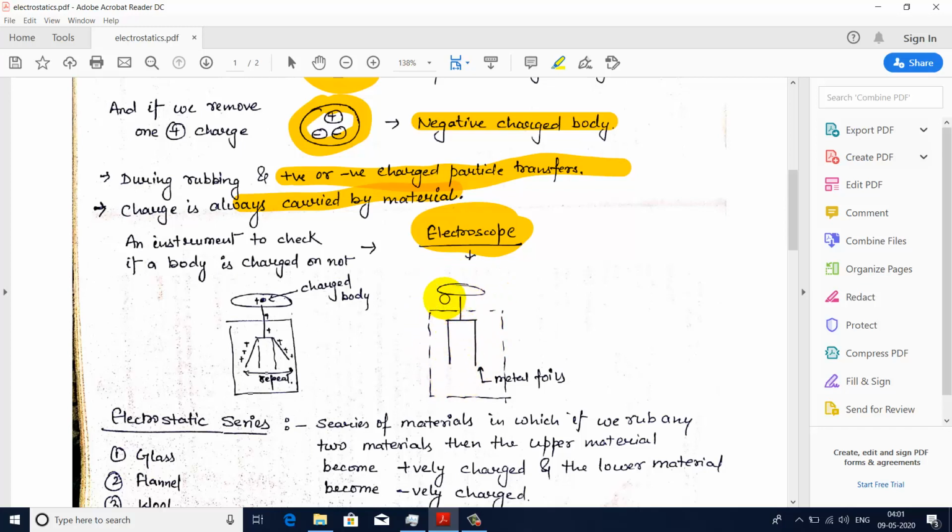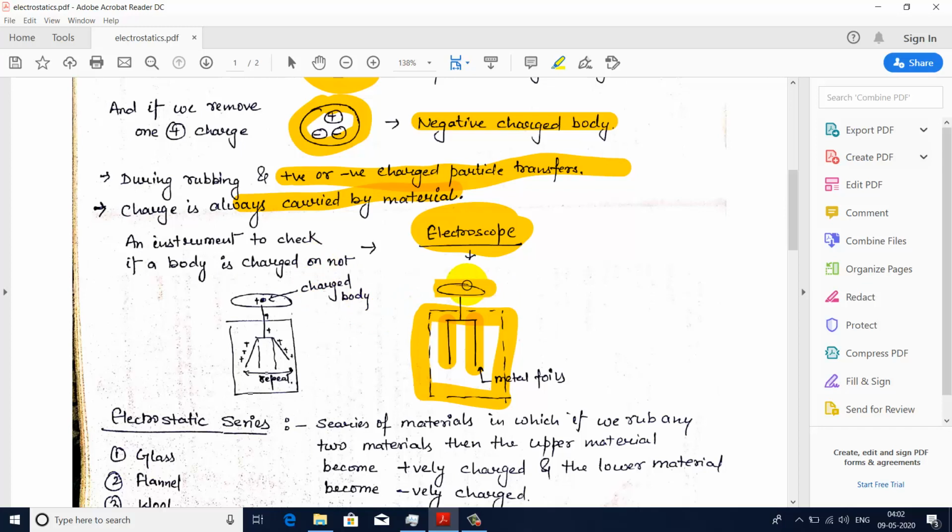There is a plate over the top, and connected to this plate there are two metal rods. These are the two metal foils. These are placed quite close to each other, and this whole arrangement is placed in a box of glass, so that we can see this arrangement through the glass.